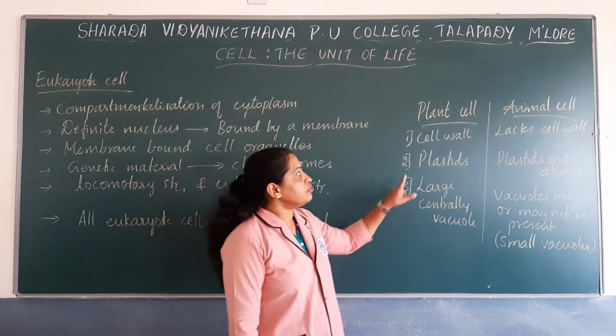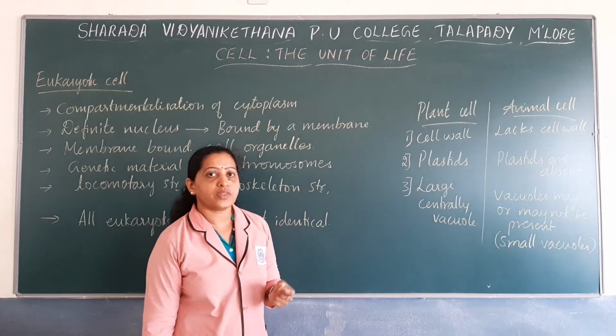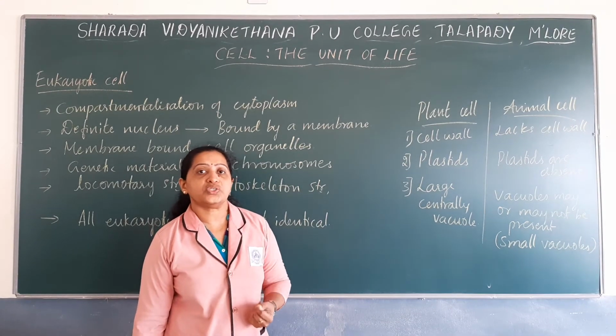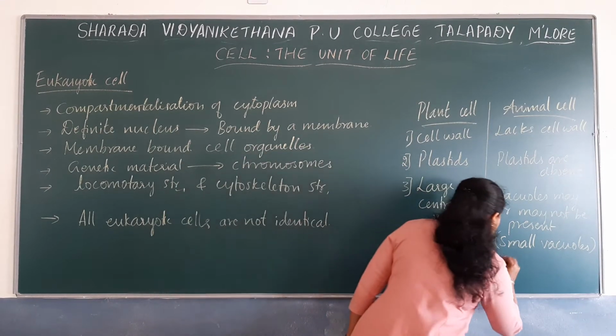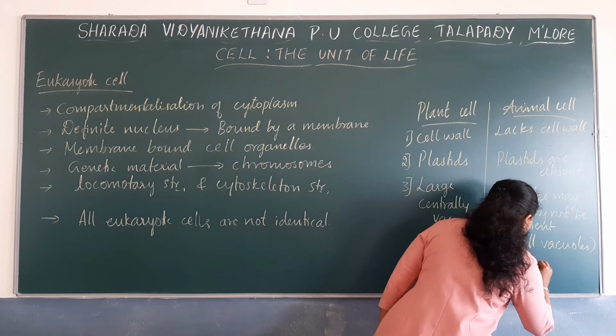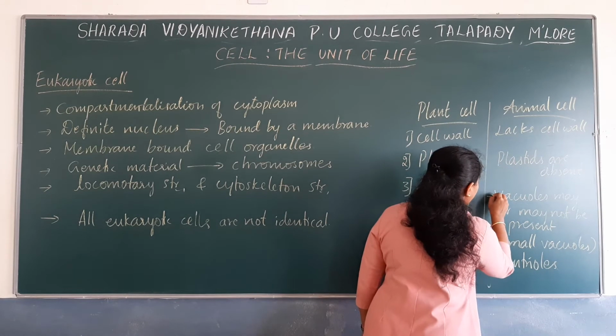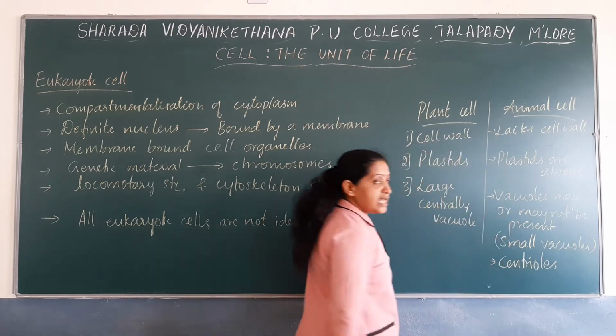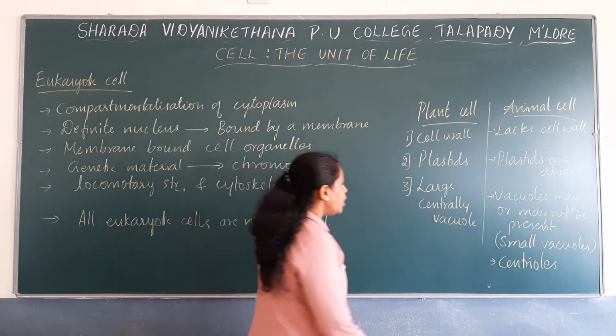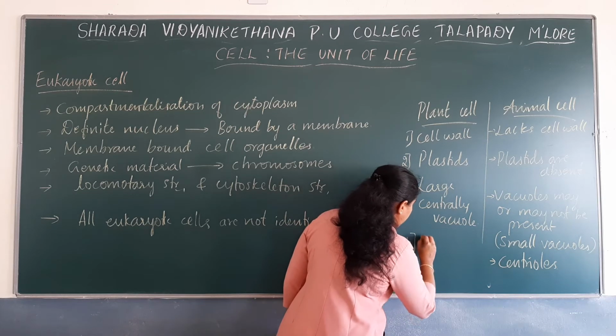Now, in case of animal cell, there are certain structures known as centrioles. Animal cell has got certain structures known as centrioles. So, centrioles are present in case of animal cell, whereas in plants, centrioles are absent.